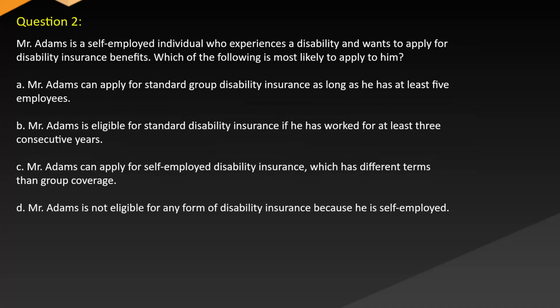Question 2. Mr. Adams is a self-employed individual who experiences a disability and wants to apply for disability insurance benefits. Which of the following is most likely to apply to him? A. Mr. Adams can apply for standard group disability insurance as long as he has at least 5 employees. B. Mr. Adams is eligible for standard disability insurance if he has worked for at least 3 consecutive years. C. Mr. Adams can apply for self-employed disability insurance, which has different terms than group coverage. D. Mr. Adams is not eligible for any form of disability insurance because he is self-employed.